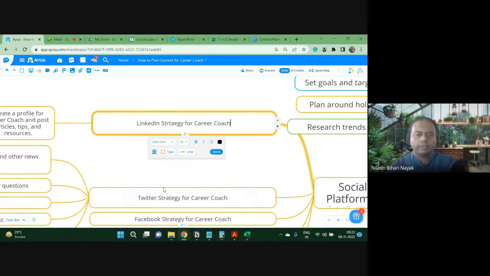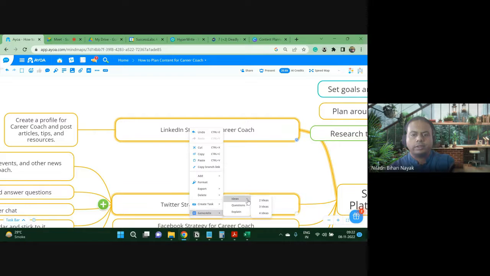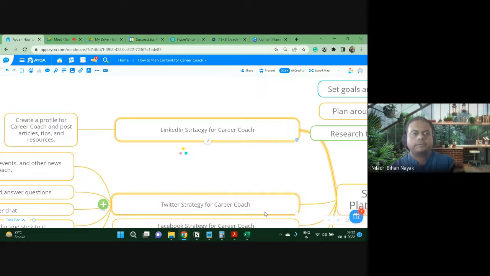So every day we do have a limitation. Here you can see I'm not using the type ahead feature of that. You can see the type ahead feature is not from Iowa, it is from Hyperwrite. So that limit is now done for a day. That is fine. Generate ideas, more ideas.